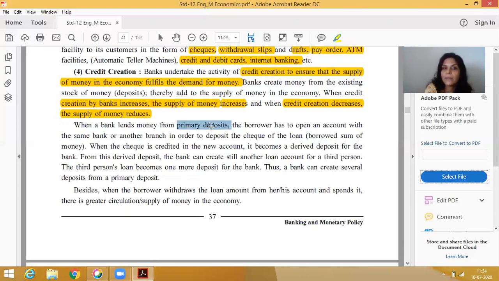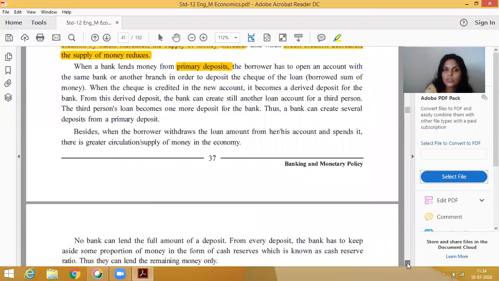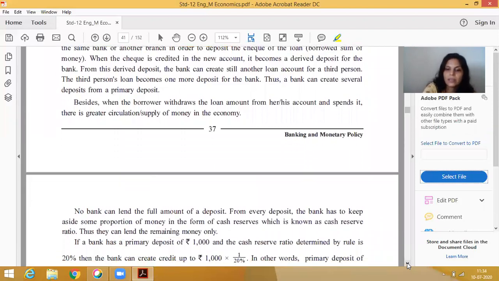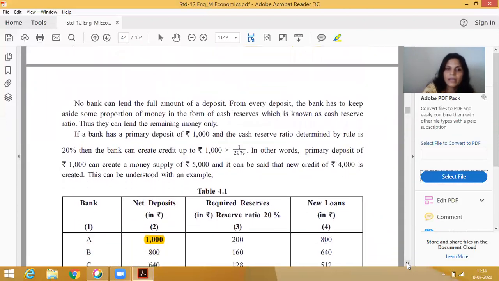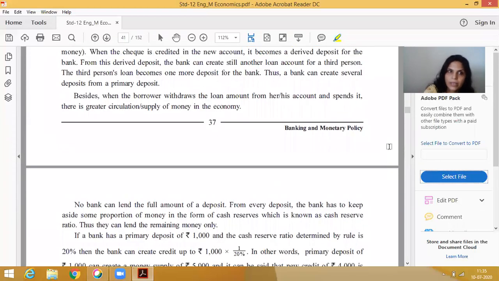The primary deposit is only 1,000 rupees. From that, 200 rupees will be CRR and 800 is lent by the bank. Clear? So from where does the bank lend money? From the primary deposit. Clear this thing?